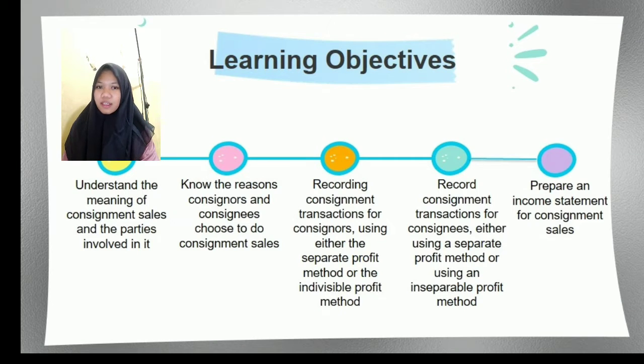Next is learning objectives. After studying this chapter, students are expected to be able to: 1. Understand the meaning of consignment sales and the parties involved in it. 2. Know the reasons consignors and consignees choose to do consignment sales. 3. Record the consignment transaction for consignors using either the separate profit method or the indivisible profit method. 4. Record consignment transactions for consignees, either using a separate profit method or the indivisible profit method. 5. Prepare an income statement for consignment sales.